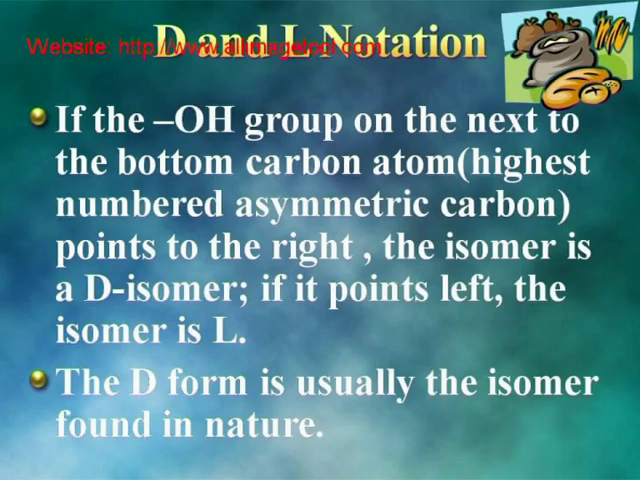Let us now consider the third important aspect, D and L notation. If the OH group on the next to the bottom carbon atom, the highest numbered asymmetric carbon, points to the right, the isomer is a D isomer. If it points to the left, the isomer is L. The D form is usually the isomer found in nature.